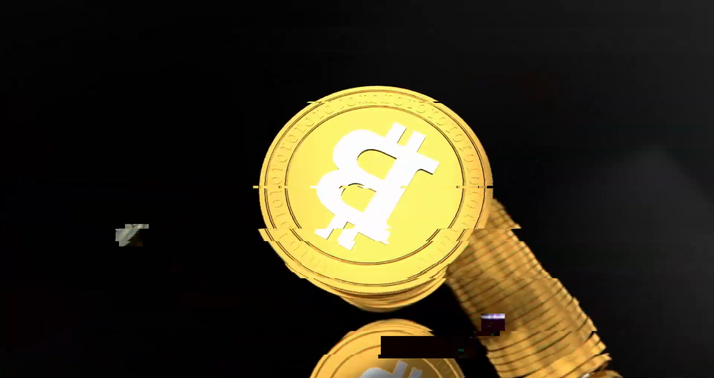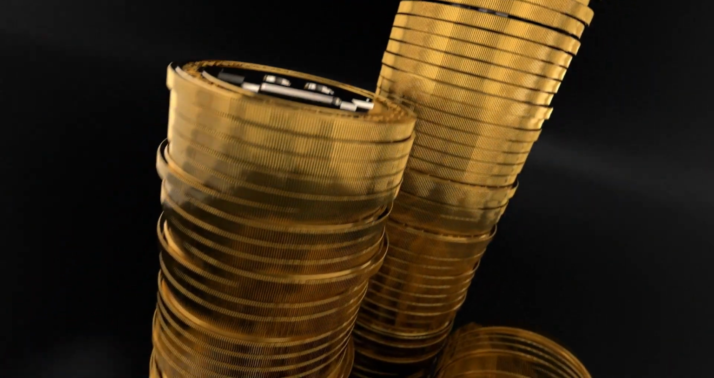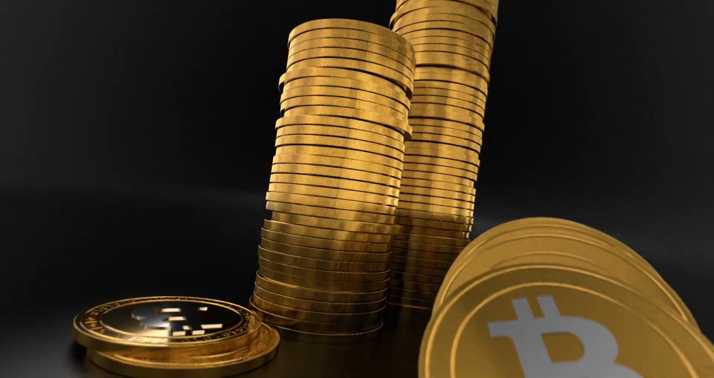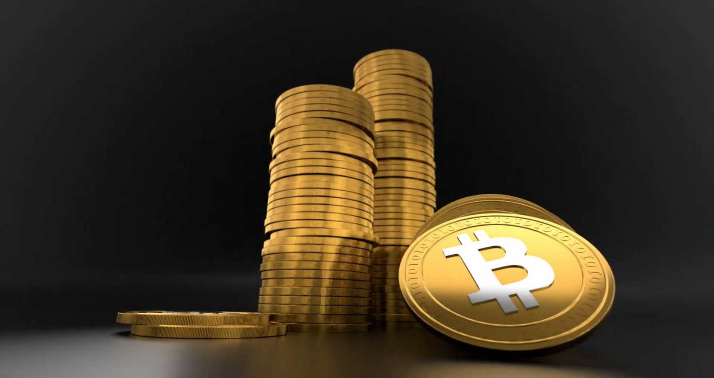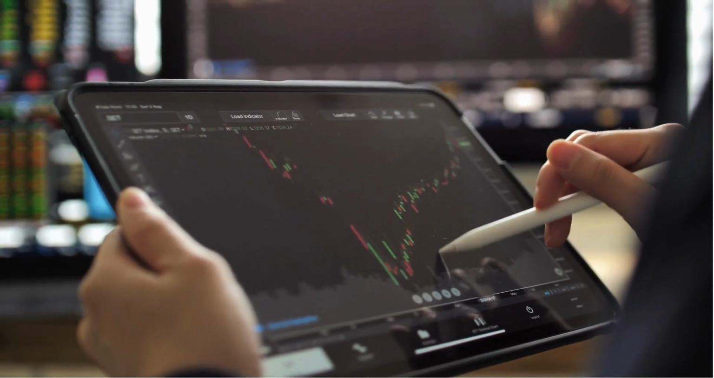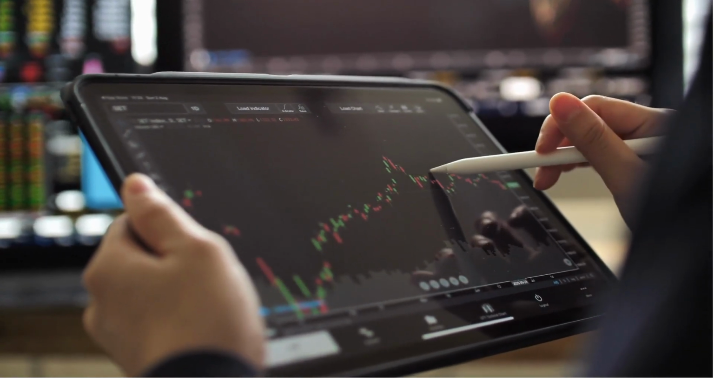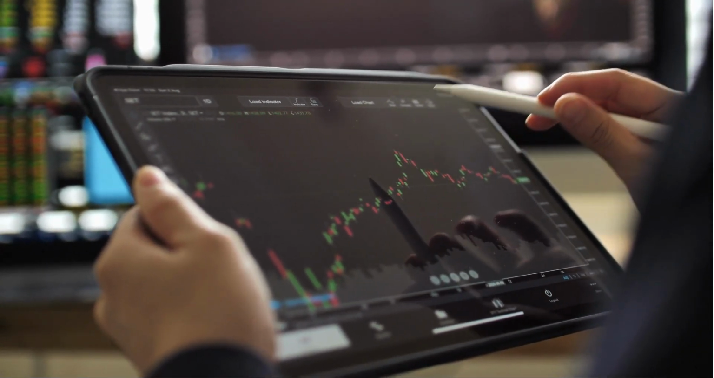Dollar cost averaging is a trading strategy that involves investing a fixed amount of money in a cryptocurrency at regular intervals, regardless of the price. This can help to reduce the impact of volatility on your investment and can be a good strategy for long-term investors. For example, let's say you have decided to invest $100 in a particular cryptocurrency every week.